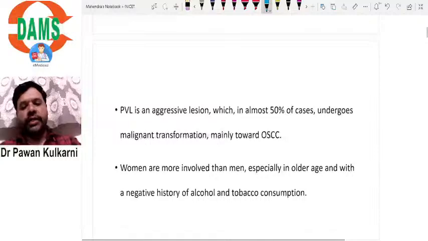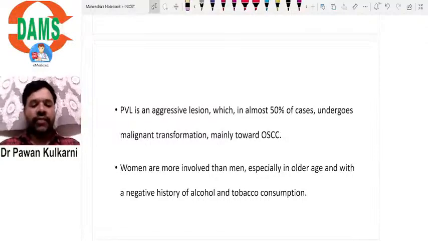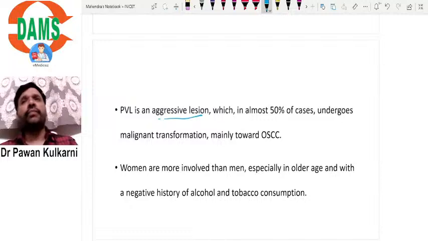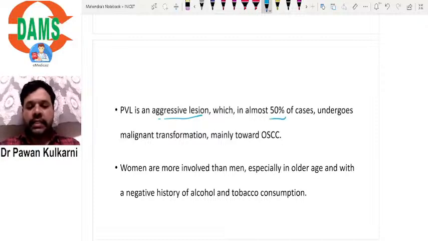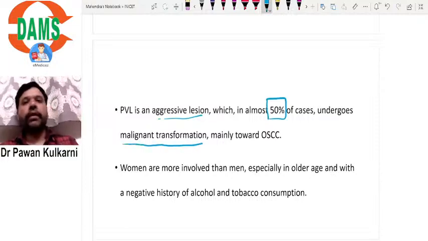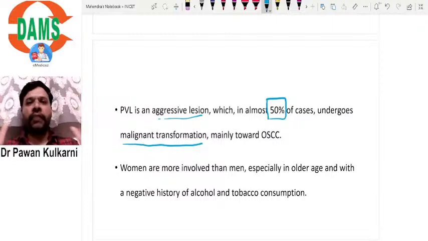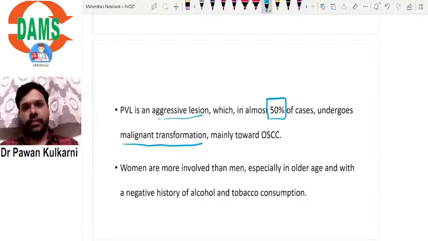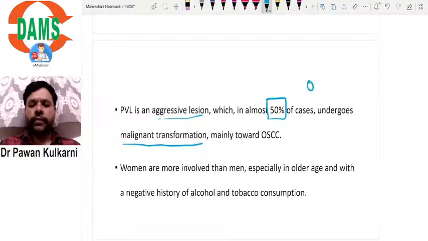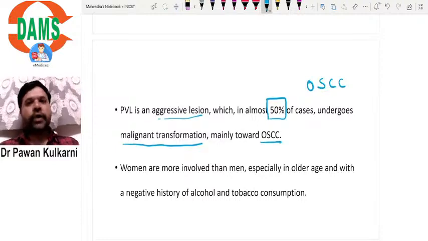The description for this is that it is an aggressive lesion. All of us know it's an aggressive lesion. Aggressive means clinically it is aggressive. 50% of the cases undergo malignant transformation. That means if 100 patients of PVL are there, 50 patients are going to develop malignancy. Which malignancy will arise? OSCC, oral squamous cell carcinoma.